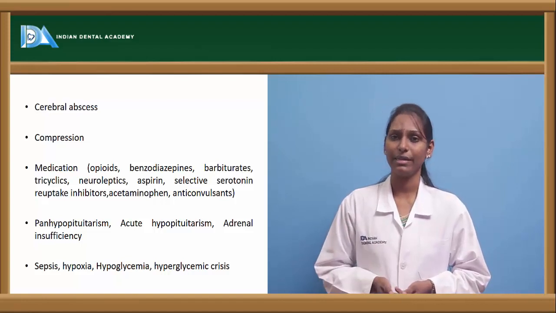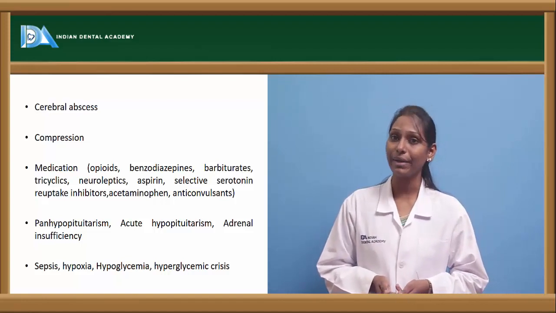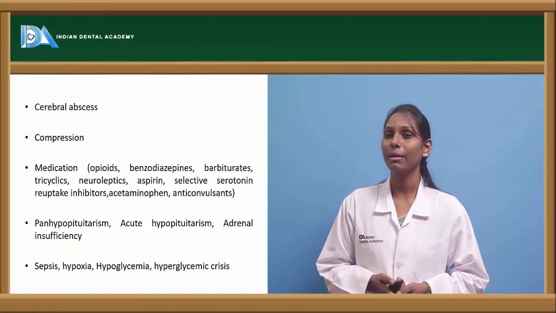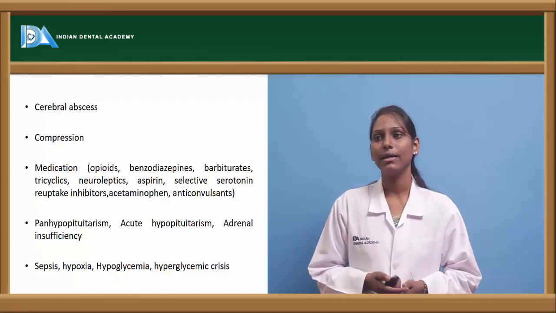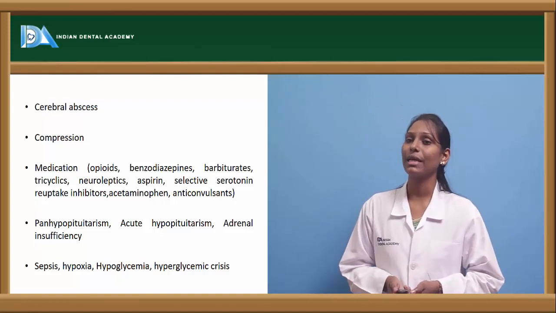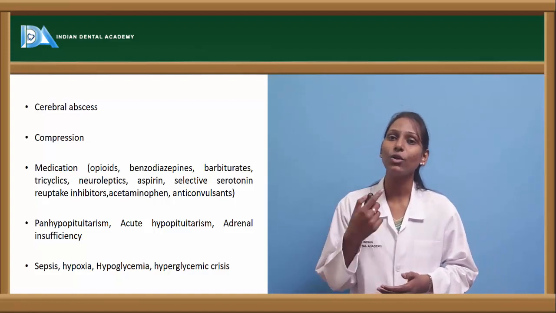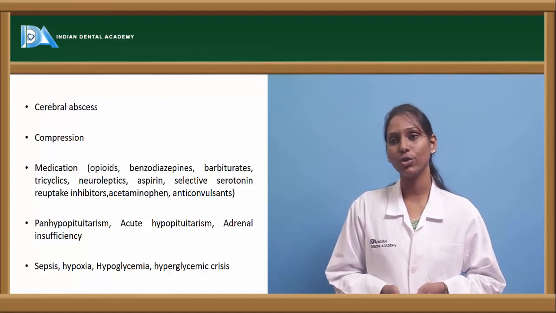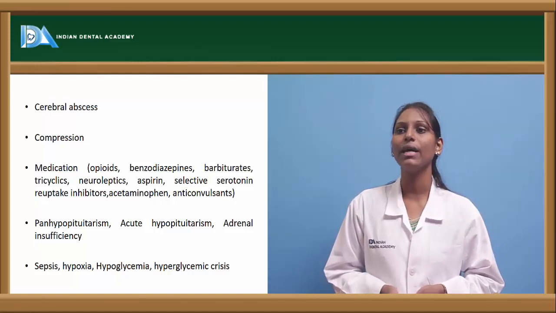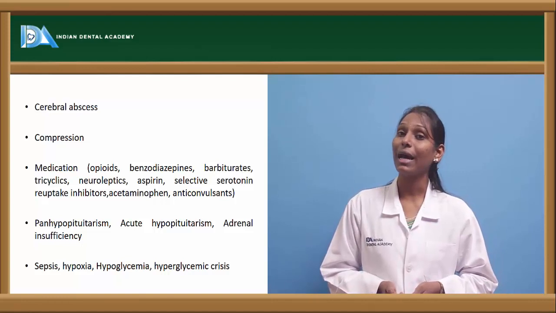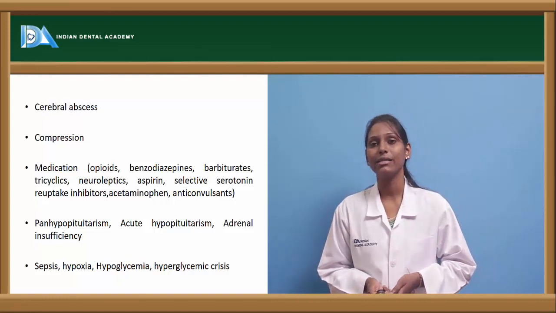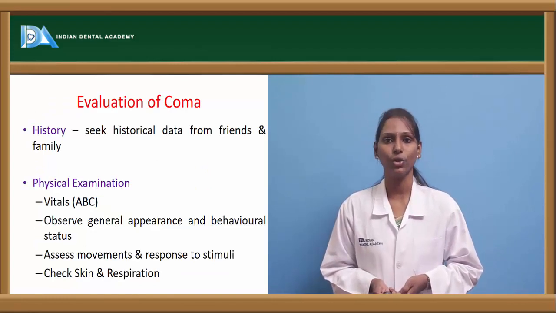In some cases we can see cerebral abscess, compression, or certain medications like opioids, benzodiazepines, barbiturates, tricyclics, even selective serotonin reuptake inhibitors; when taken in overdose, these medications can also lead to coma. Sepsis, hypoxia, hypoglycemia or hyperglycemic crisis, panhypopituitarism, and adrenal insufficiency can also lead to coma.